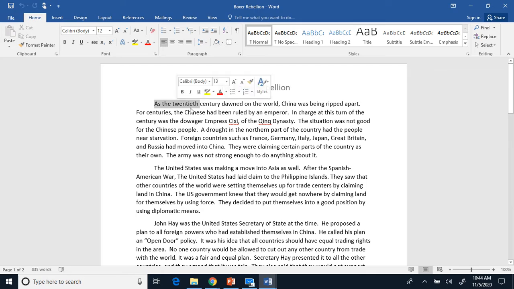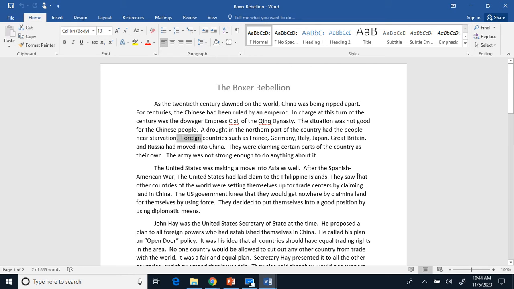Boxer Rebellion. As the 20th century dawned on the world, China was being ripped apart. For centuries, the Chinese had been ruled by an emperor. In charge at the turn of the century was the Dowager Empress Cixi of the Qing dynasty. The situation was not good for the Chinese people. A drought in the northern part of the country had the people near starvation.